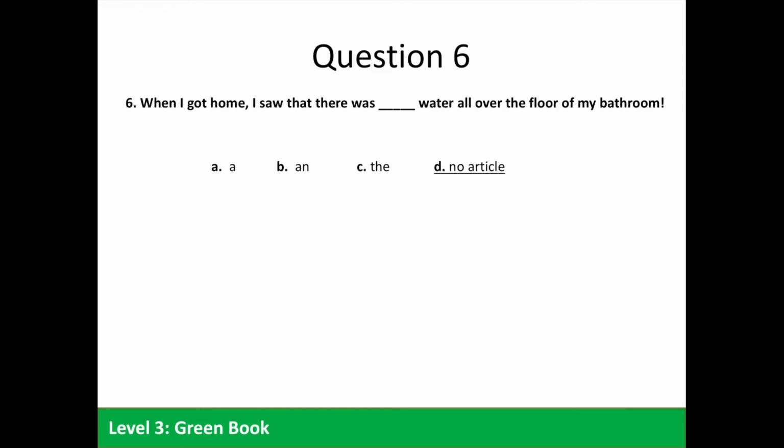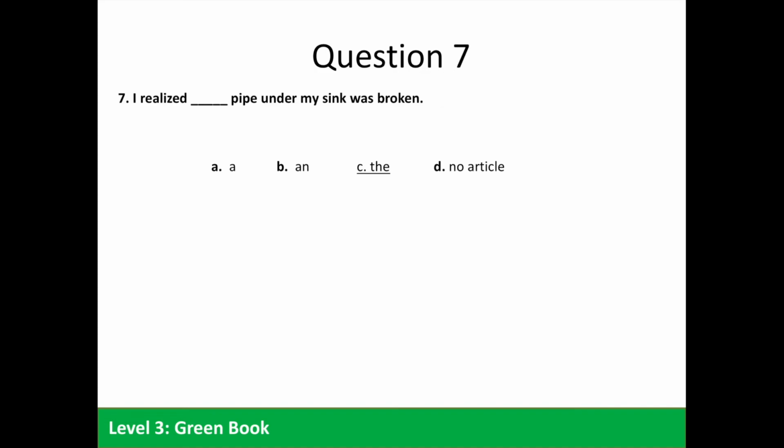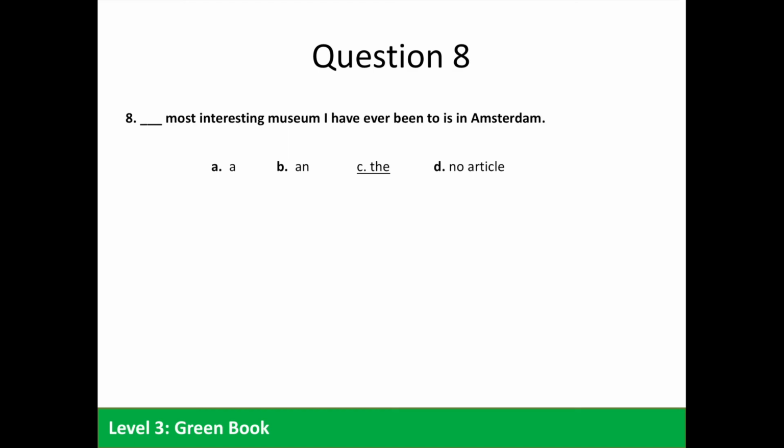Question 6. When I got home, I saw that there was blank water all over the floor of my bathroom. So again, here we have water, a non-count noun. We don't need an article, so D is the correct answer. Question 7. I realized blank pipe under my sink was broken. Here we're talking about something specific, the pipe under my sink. So we need the definite article, and C is the correct answer. Question 8. Blank most interesting museum I have ever been to is in Amsterdam. Again, looking at this statement, we have the superlative, "most interesting." So we need "the," C.